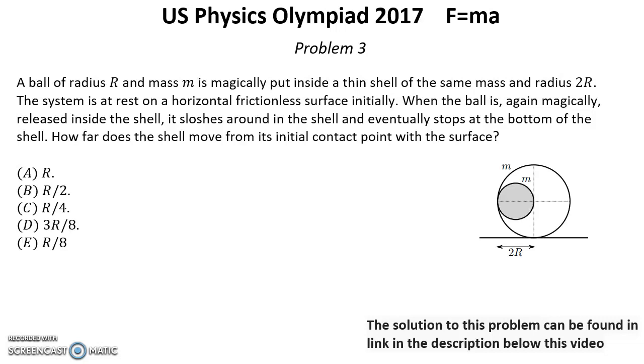Problem number 3. A ball of radius r and mass small m is magically put inside a thin shell of the same mass and radius 2r. The system is at rest on a horizontal frictionless surface initially. When the ball is again magically released inside the shell, it sloshes around in the shell and eventually stops at the bottom of the shell. How far does the shell move from its initial contact point with the surface?